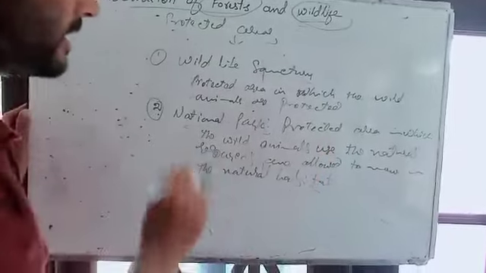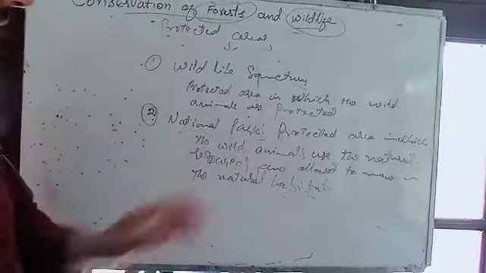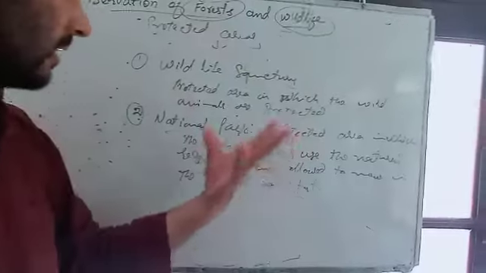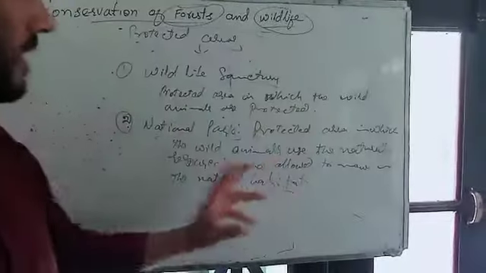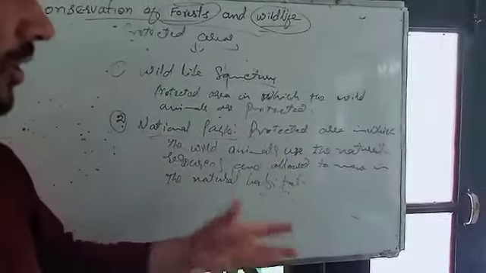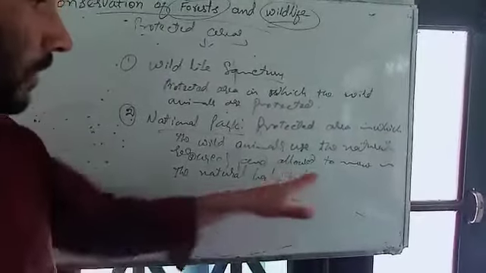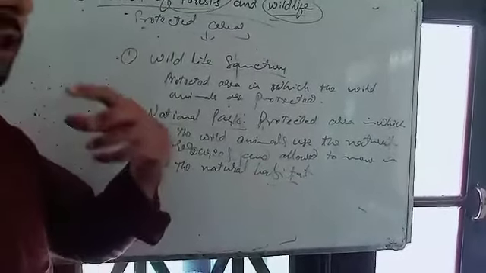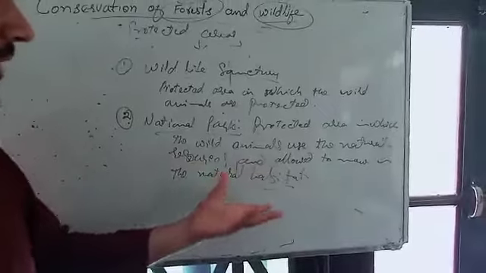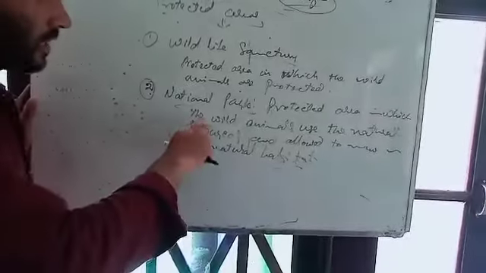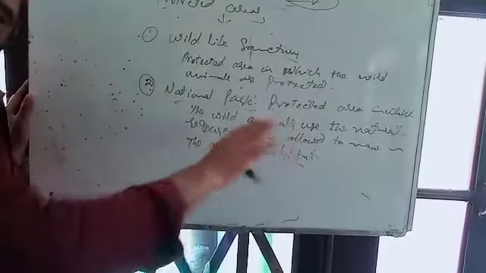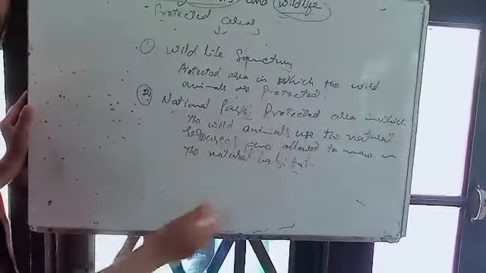It is a larger area than a sanctuary. Animals can use the natural resources. They can hunt or prey on different types of animals there, and use the natural habitat. You might have gone to a national park, for example Dachigam National Park, where animals move freely in the natural habitat and use the natural resources.